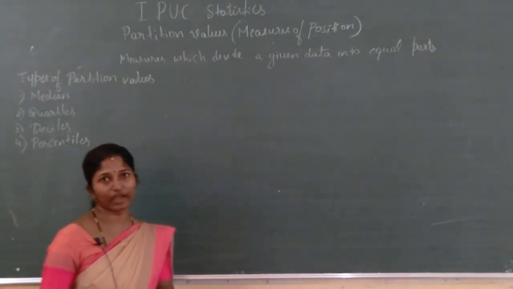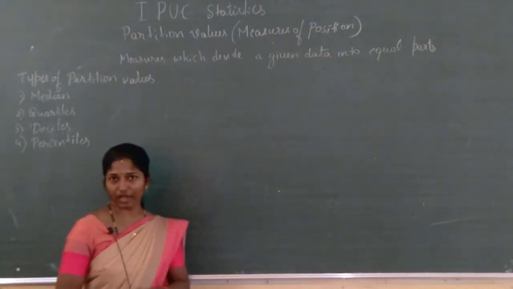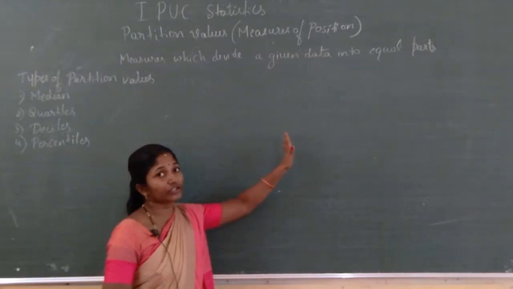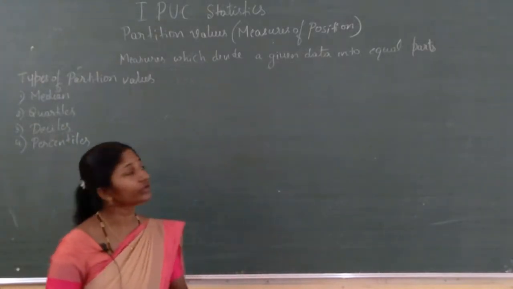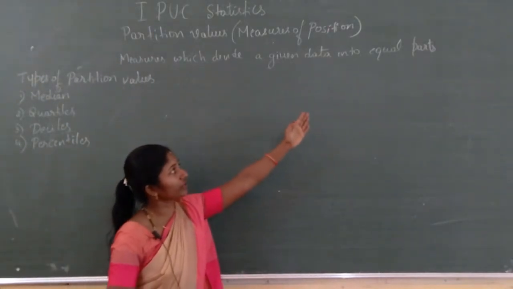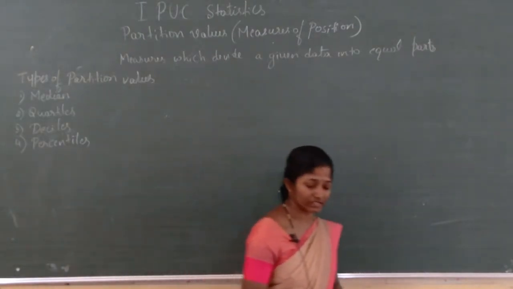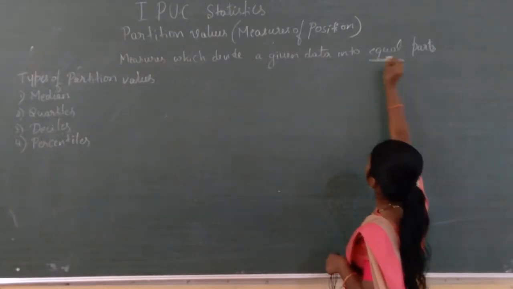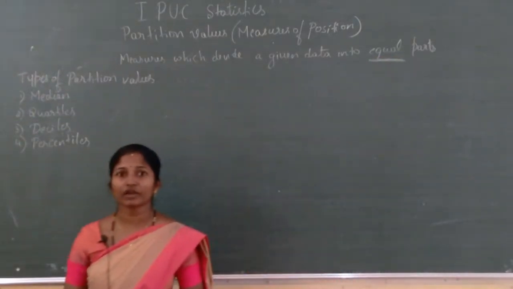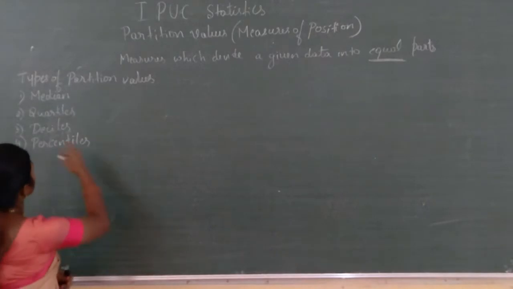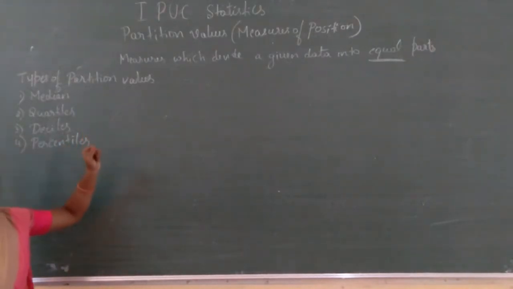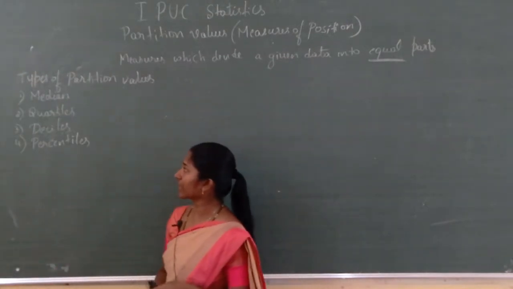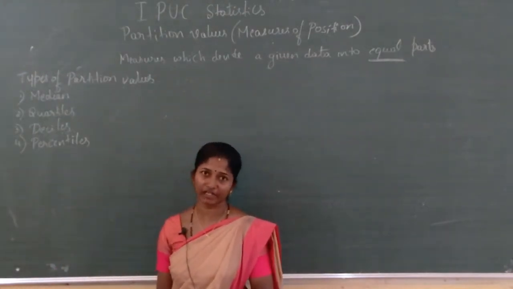Now here partition values means what? Partition values means measures which divide the given data into equal parts. That is called partition values. Here I have written the types of partition values. See, median is written, then quartiles, deciles and percentiles.